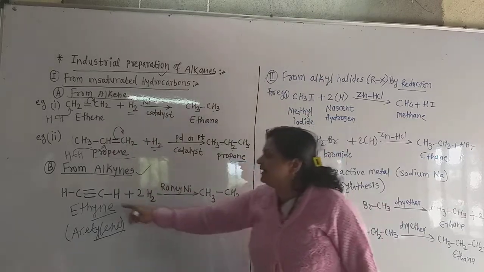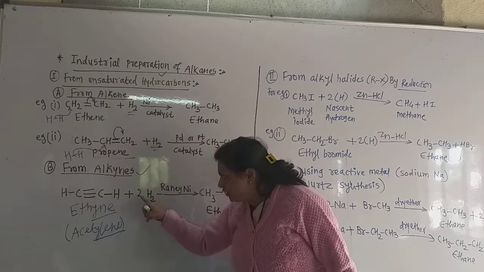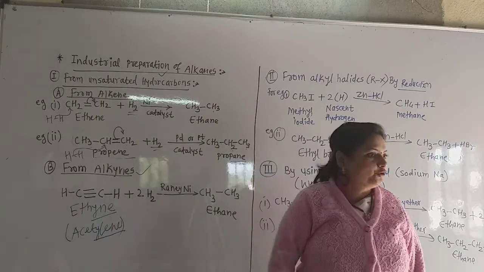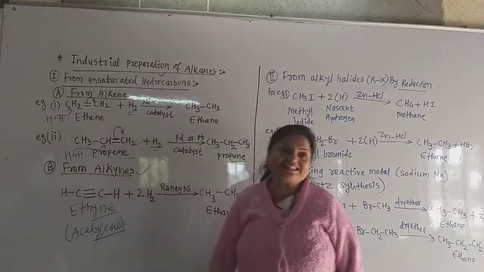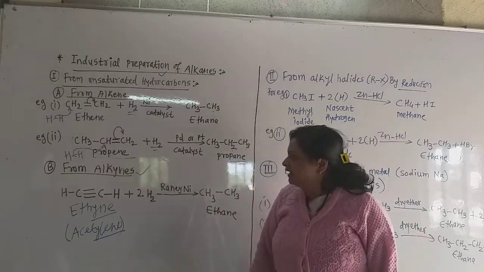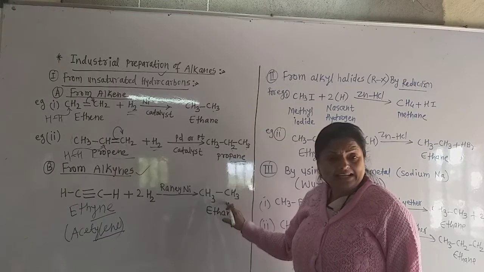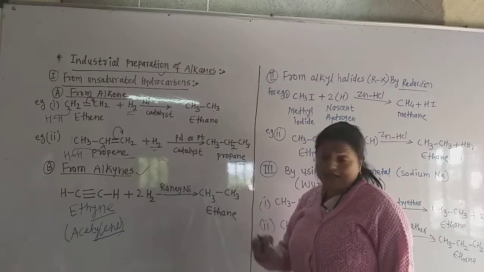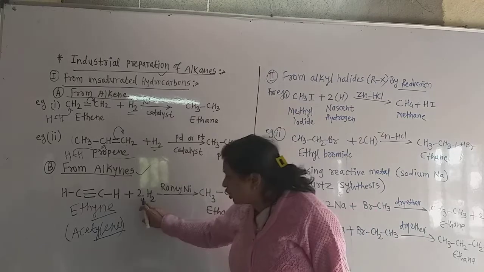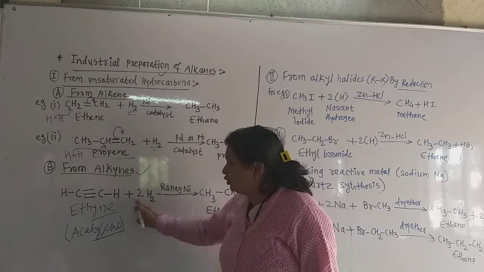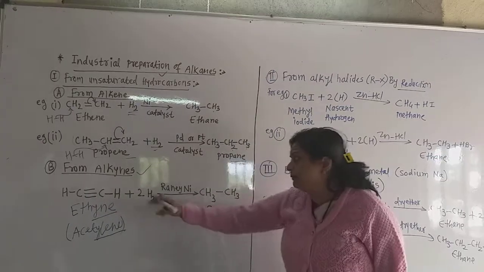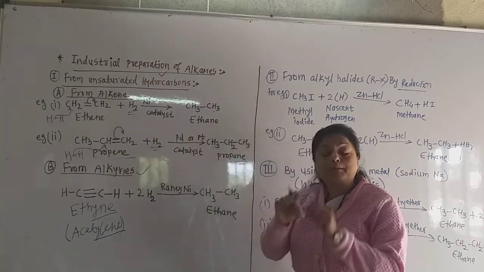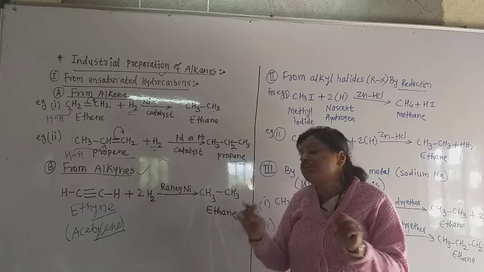But a triple bond requires 2 molecules, 2 into 2, that is the 4 hydrogen atoms, because we have to make the single bond between these 2 carbon atoms. Now I write here directly, but this is not such a direct form. I give out of the 4 hydrogen, 2 hydrogen to this carbon and 2 hydrogen to this carbon. Triple bond is converted into single bond. But actually such a direct reaction is not there.